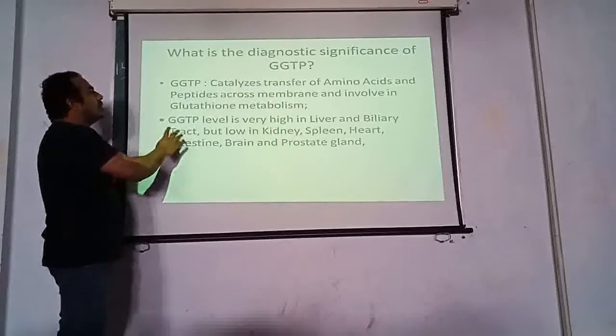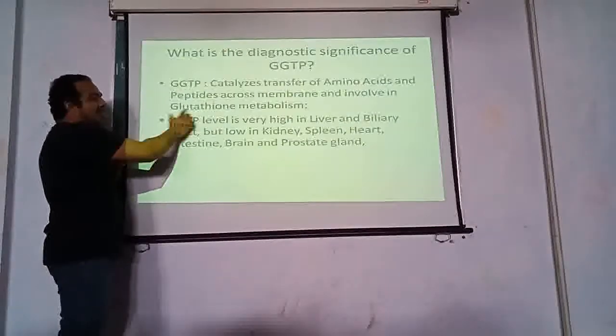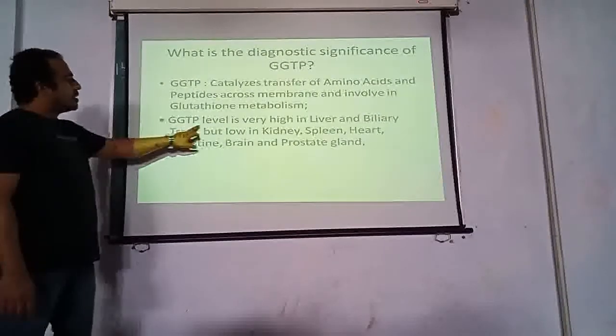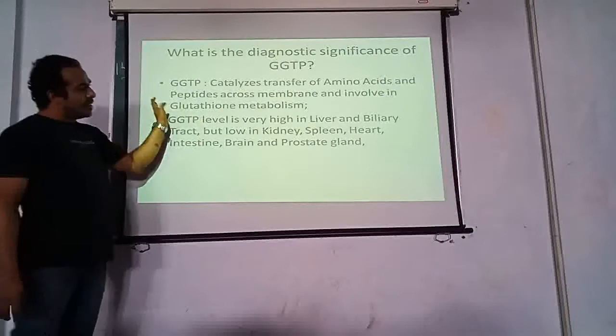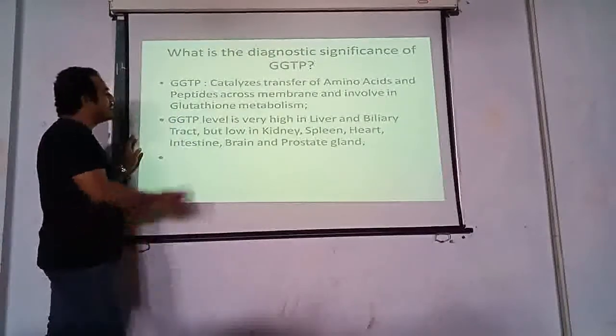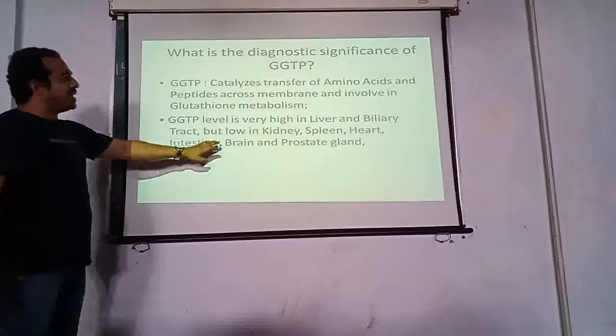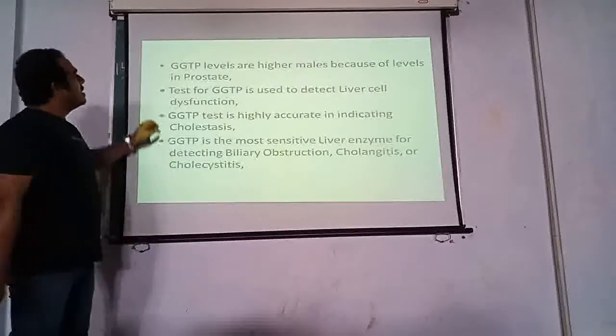So overall, this is a very specific test for the liver. Basically, it gives a high level only in the liver and biliary tract, whereas low levels in kidney, spleen and prostate.